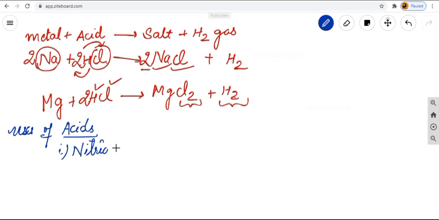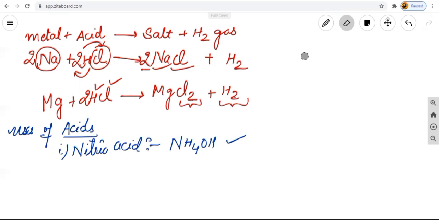First one is known as your nitric acid. Okay, if we are talking about nitric acid, this nitric acid is also used in the preparation of fertilizers such as ammonium nitrate. Just now I told you what we mean by ammonium nitrate. Ammonium compounds are NH4OH, because we are having nitrogen also in this case. That is known as ammonium hydroxide.